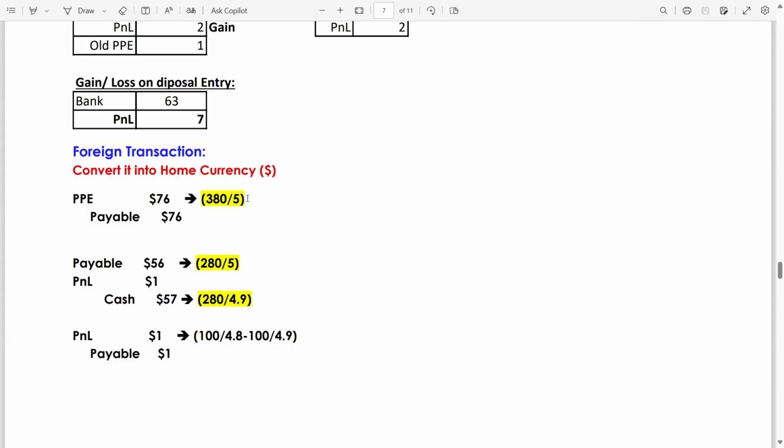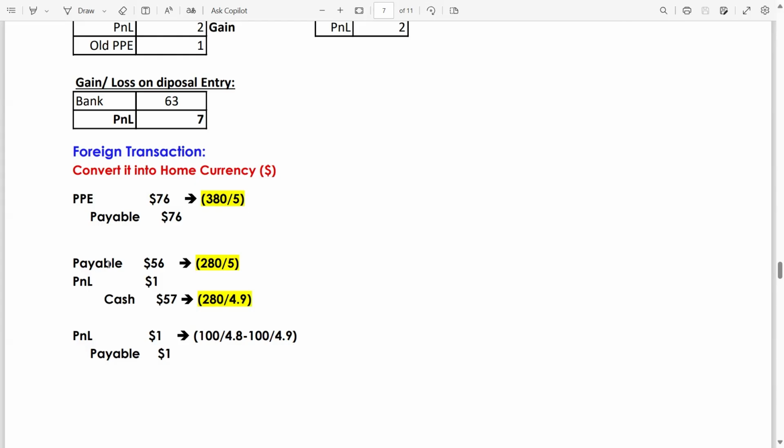Why not multiply? You will only multiply if the exchange rate is $5 per dinar. But in this case, the exchange rate is 5 dinar per dollar. So we have to cancel the dinar impact with this dinar figure. That's why you have to divide it.